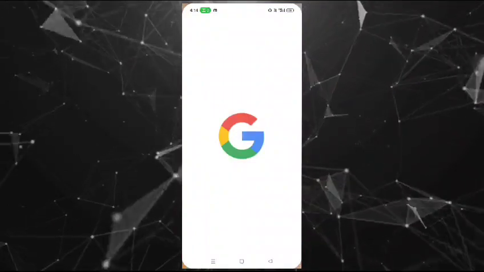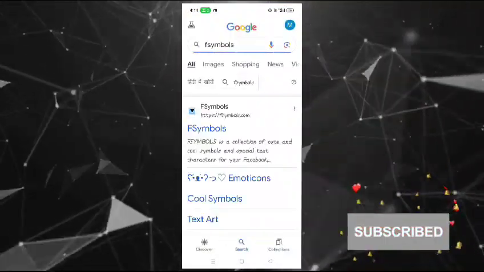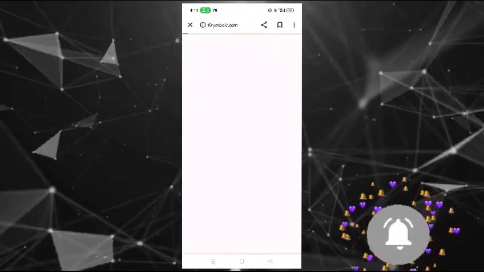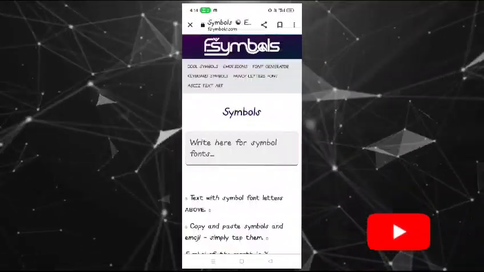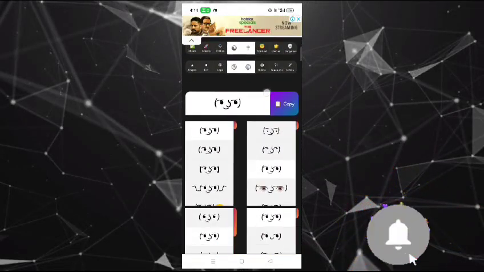First, open Google and search for fsymbols.com. Then click on the first result. You will see a homepage like this. For example, if you want to find some smileys, you can click on this icon. You will see a page like this here.